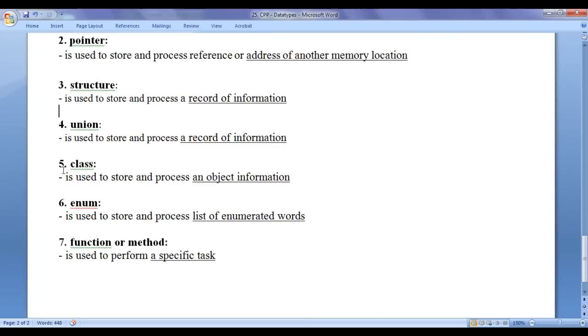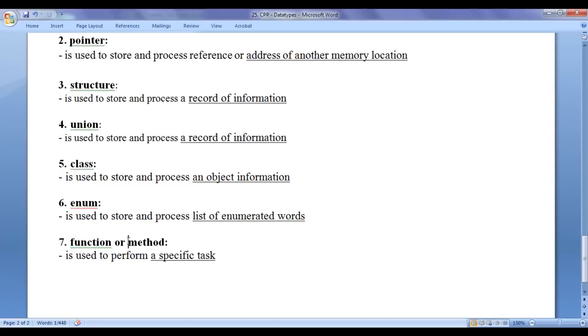Next we have class. Class is used to store and process an object information. In real world, anything can be considered as an object. To represent any real world entity, we take help of class, guys. Next we have enum. Enum is used to store and process list of enumerated words. To store and process list of enumerated words, we take help of enum.